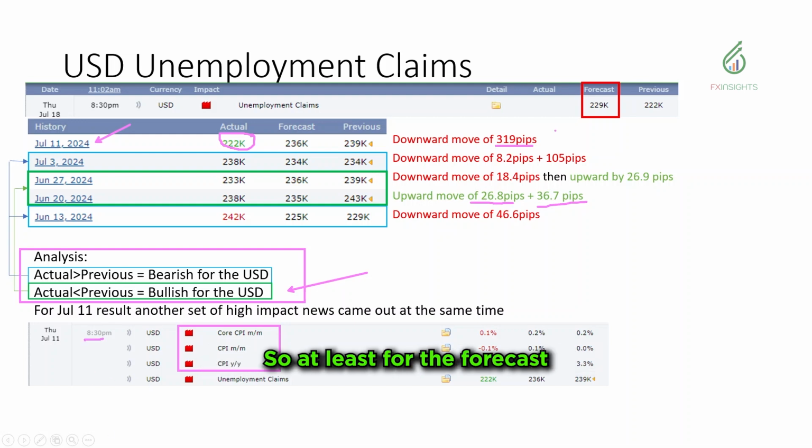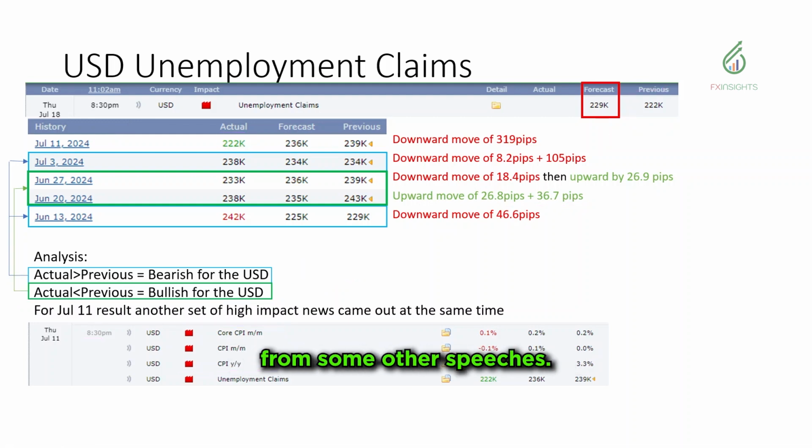So at least for the forecast for today for unemployment claims on the USD, the forecast is for the actual to be higher than the previous. So right here, that is the forecast. If ever that is the case, it should be bearish for the USD. I did check for today. We don't have any other news for the USD aside from some other speeches.